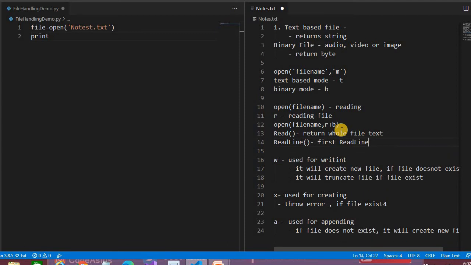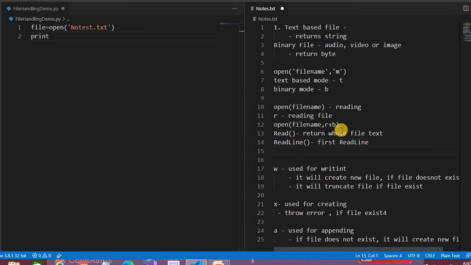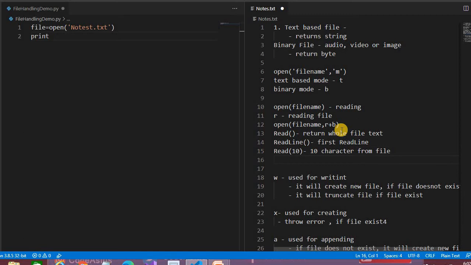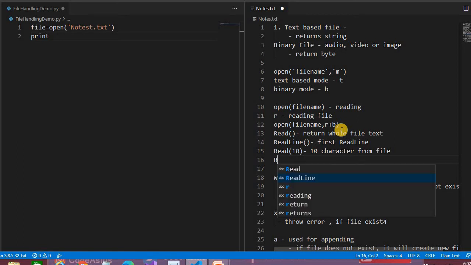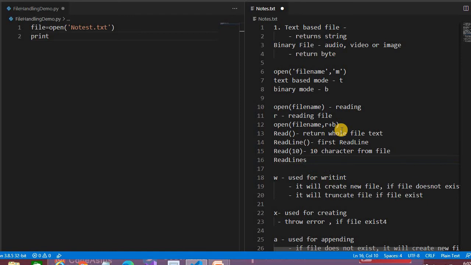If you want to read only 10 characters, we have to pass the number of characters to read. How many characters do you want? Suppose you have written 10, it means you take 10 characters starting from the 0. In readline and readlines, there is one readline and there is one readlines. If I write one readline, it means you are getting the first line. For reading all the remaining lines, we have to use readlines, right?